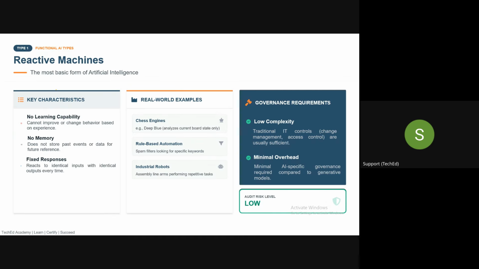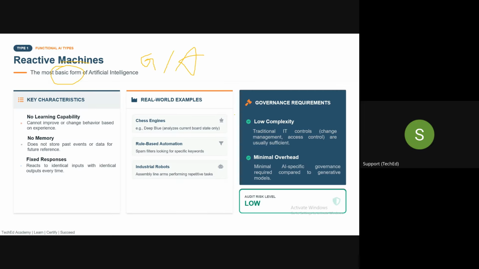Now, as an auditor, what are the governance requirements which a company needs to implement, and what are the things that we as auditors have to focus on? So reactive machines, as we discussed, are a very basic form of AI.